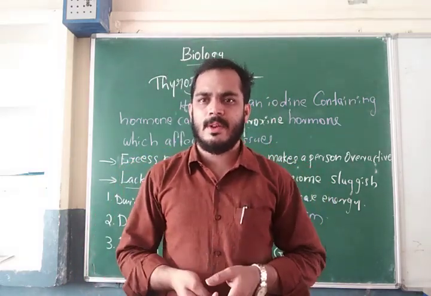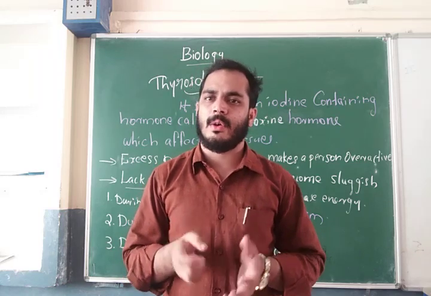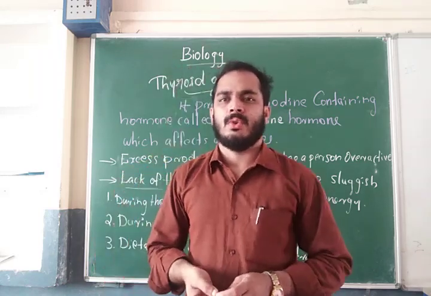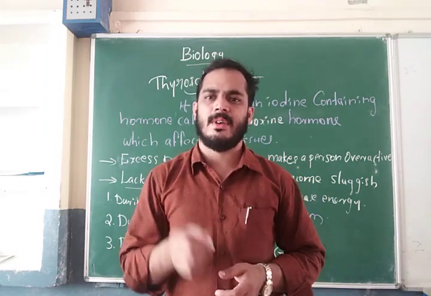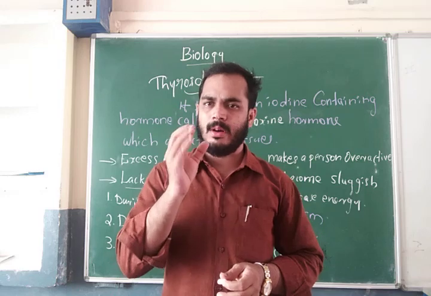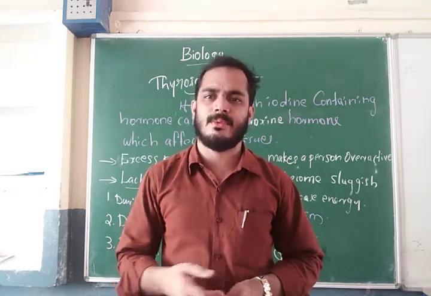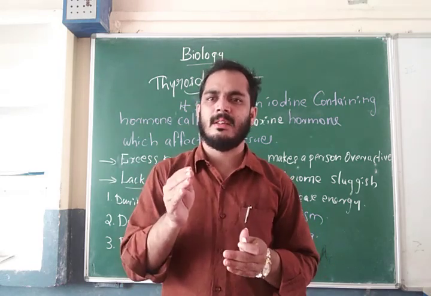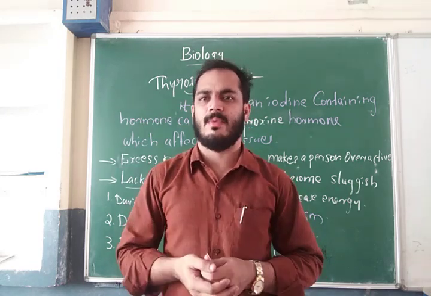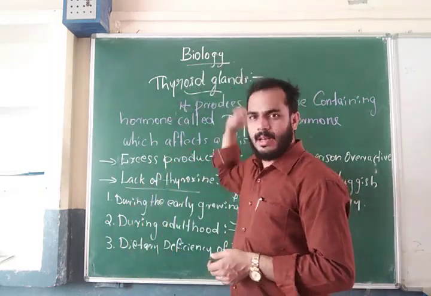Today I am going to explain the topic thyroid gland from the lesson endocrine system. In the previous class I already explained that there are 9 different types of glands in the human body. Each gland produces different types of hormones, and these hormones act in our bodies in different ways. Here I am going to explain the thyroid gland.